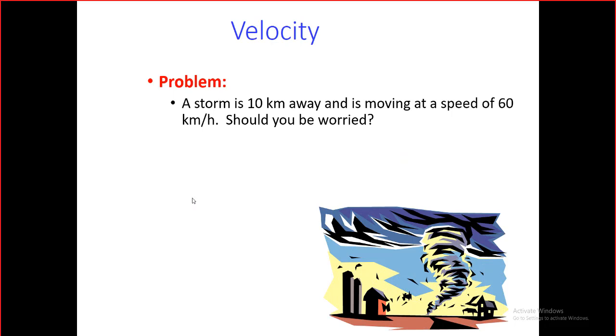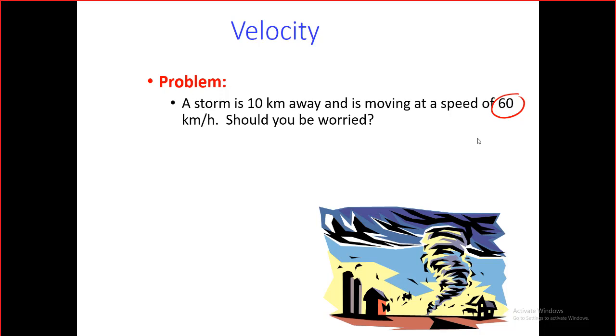So what is the main difference between velocity and speed? I will give you a simple, trivial example, just to feel the difference. Now we have a kind of hurricane, a storm, that has a speed of 60 km/h. Should you be worried about that? I would say, I don't know actually. You have to tell me in which direction the storm is moving. Is it moving towards me, or away from me? Because up to now, I just know how fast it is, but the direction is not clear.